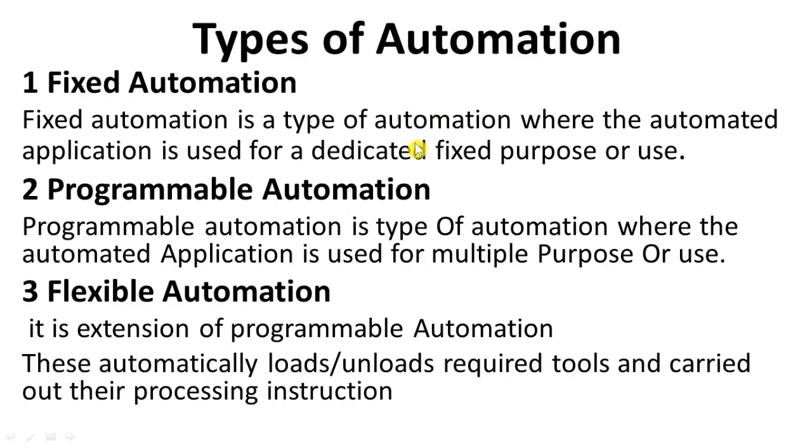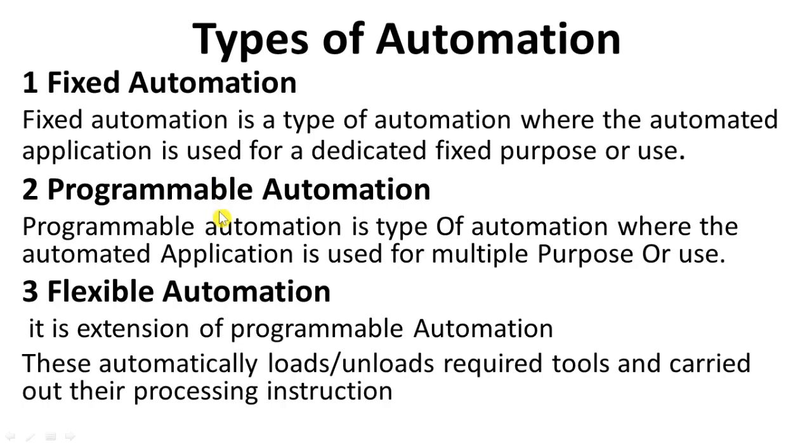there is fixed physical machinery, and it is used for mass production of the same product. Means if we want the same product without any change in that product, but we require more quantity of that product, then in that company a fixed automation system is used. It is not flexible, we cannot change it, so it is called fixed automation.